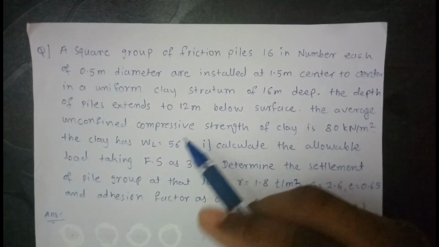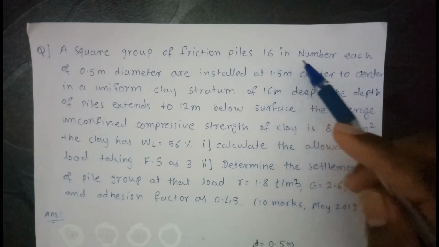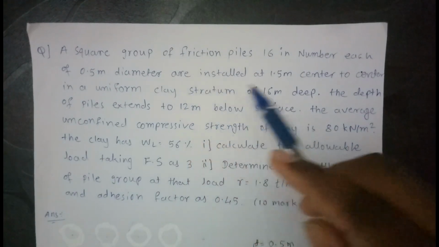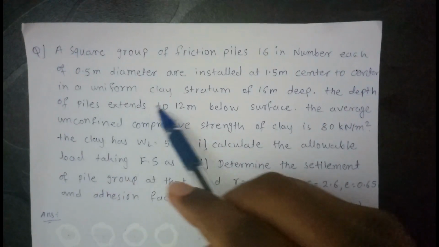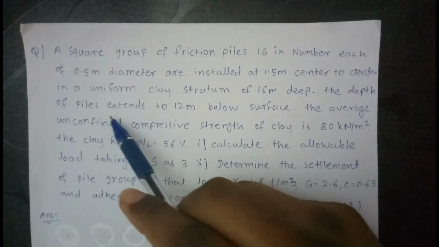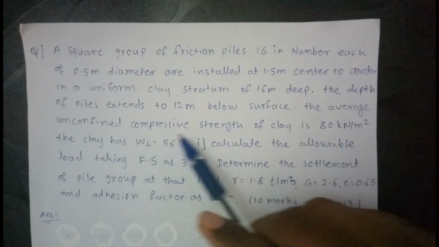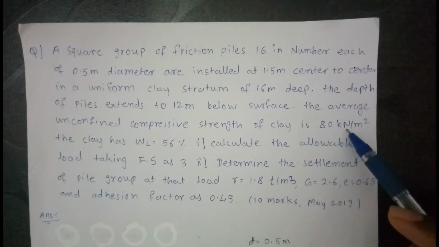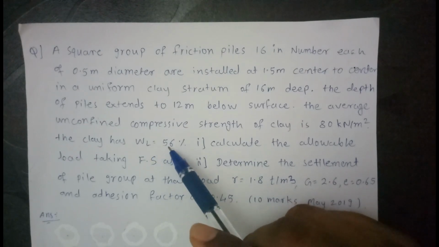So let's get started. A square group of friction piles, 16 in number, each of 0.5 meter diameter, are installed at 1.5 meter center to center in a uniform clay stratum of 16 meter deep. The depth of the pile extends to 12 meter below surface. The average unconfined compressive strength of clay is 80 kilonewton per meter square. The clay has liquid limit 56%.